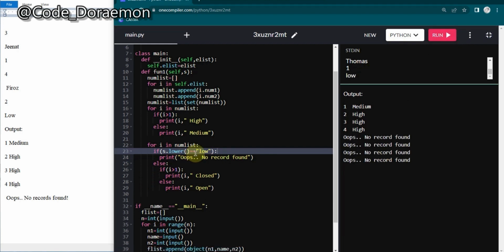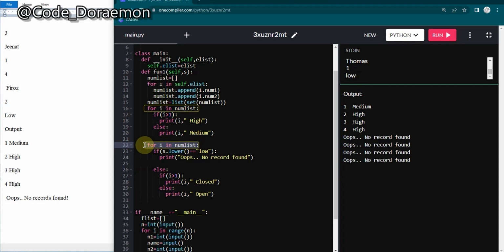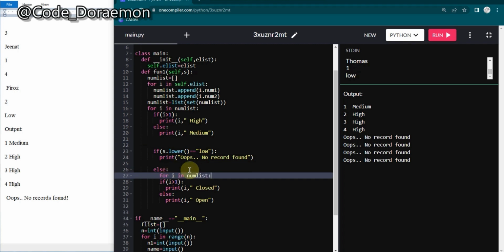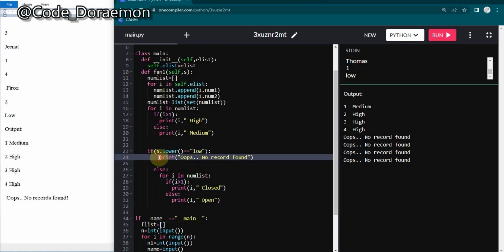Oops, no record found. So after this, we are going to break the loop. Yeah, so before the for itself, we are going to place this, or you can break it also. So yeah, we can break that itself. And I'm going to put this inside it. Let's do that real quick. I'm going to put it over here for, and I'm going to tab it again, and this thing I'm going to remove the spaces.